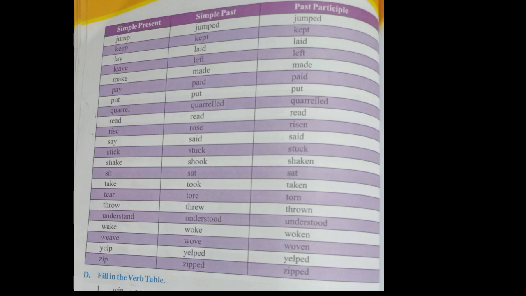Almost we have done the explanation of this lesson. I hope you have understood about verbs, parts of verbs, helping verbs, main verbs, and all the three forms of verbs given on pages 67 and 68. Learn all this. If you have any doubt, you can ask me. We will discuss the exercises in the next video.